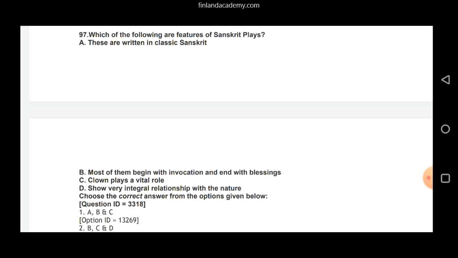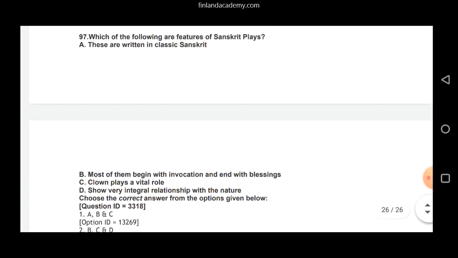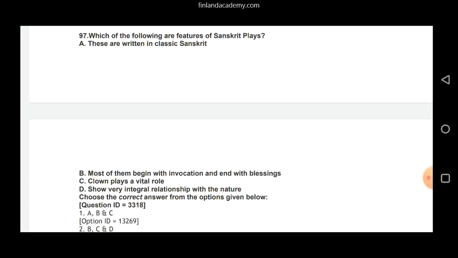But then if you look at option A, it says these are written in classic Sanskrit. See, these are not always written in classic Sanskrit. Sometimes they're also a mix of both classical Sanskrit and Prakrit languages. Okay, so we do not cross check option A, and this is why B, C and D, that is option number 2, becomes our correct answer here.